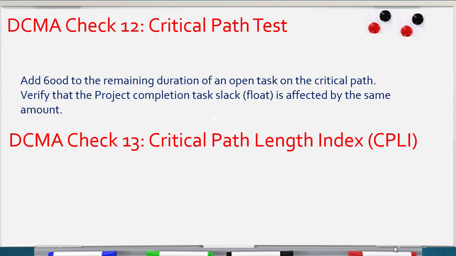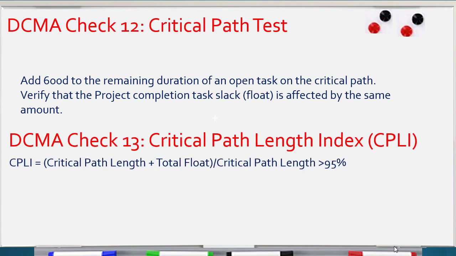Point number 13, critical path length index, CPLI. Let's see how we calculate this index. This index equals critical path length plus total float, divided by critical path length. If we have a baseline and a completion date, the critical path length equals the difference between the completion date and the start date.